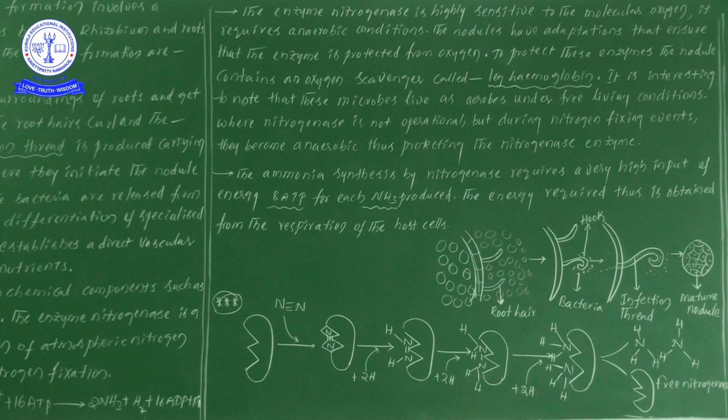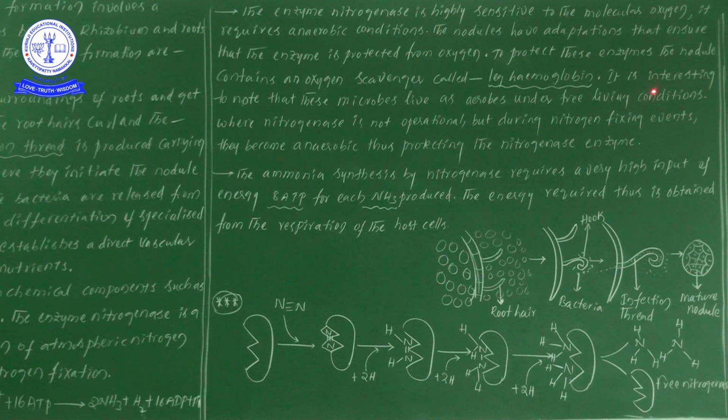Likewise, the nitrogenase enzyme produced by the rhizobium bacteria also requires anaerobic conditions. So both the rhizobium bacteria as well as the nitrogenase enzyme are protected by the leghemoglobin pigment. That is why we call the leghemoglobin pigment an oxygen scavenger.